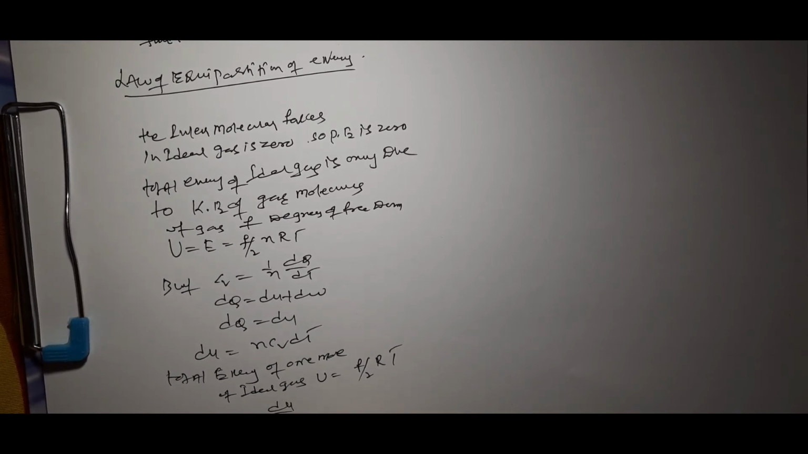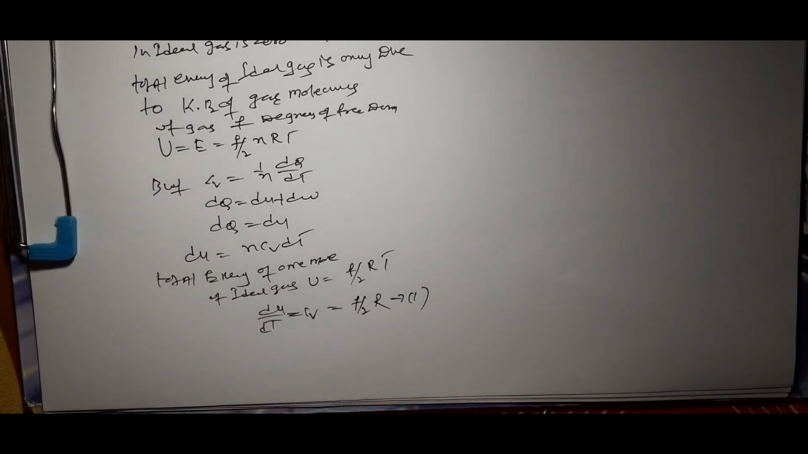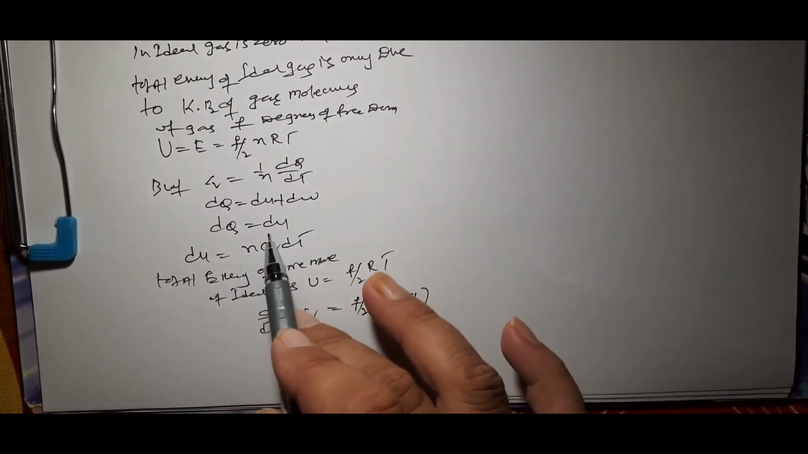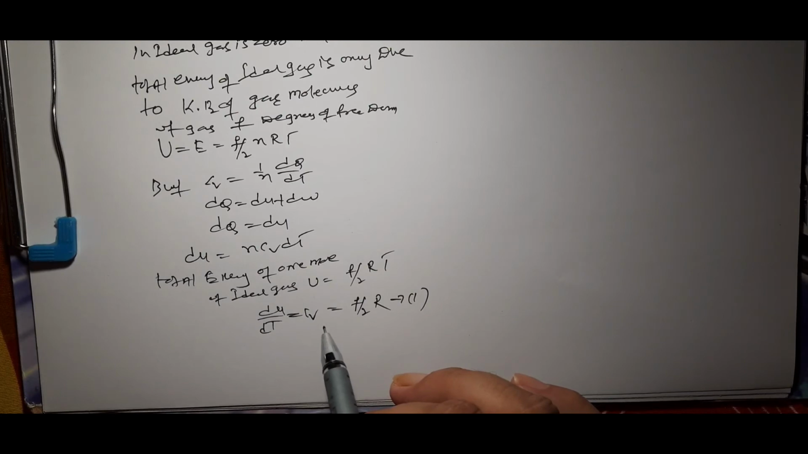Now to obtain Cv, differentiate the above equation. So dU by dT is equal to Cv, that is equal to (F/2)R. This is equation 1. Here dQ is equal to dU, so dU by dT is equal to Cv, that is equal to (F/2)R.